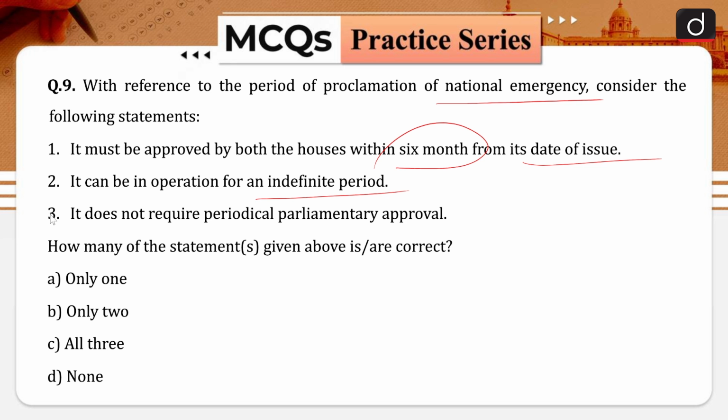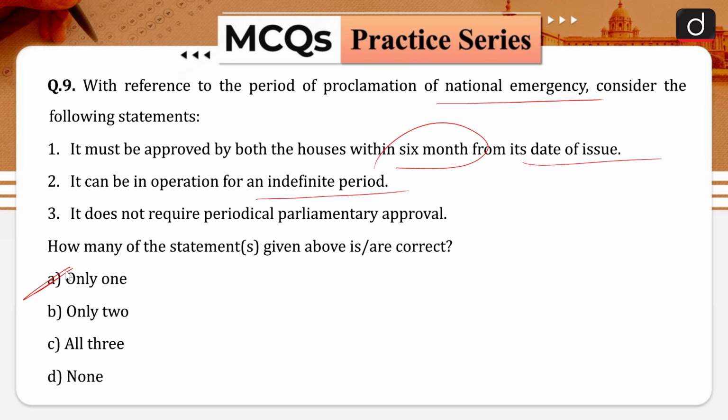Your statement number 3 is, it does not require periodical parliamentary approval. How many of the statements given above are correct? Option A is only 1. Option B is only 2. Option C is all the statements are correct, and option D is none of the statements given herein are correct. So the correct answer for this question is going to be option A. Only 1 statement is correct.